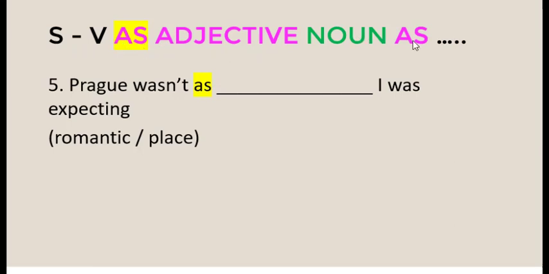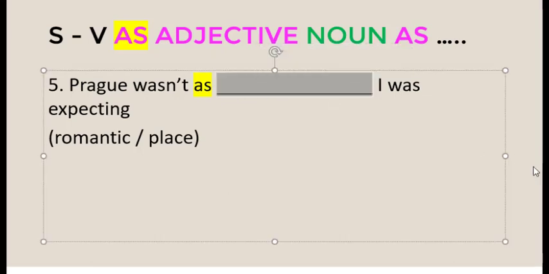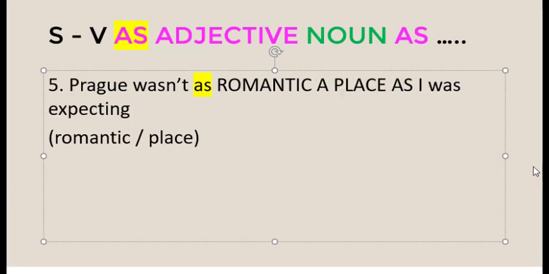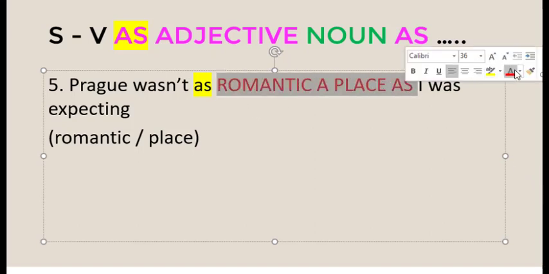If you look at the words in the brackets, romantic is the adjective, place is the noun. Okay, so the answer is: Prague wasn't as romantic a place as I was expecting. This is the answer for number 5.